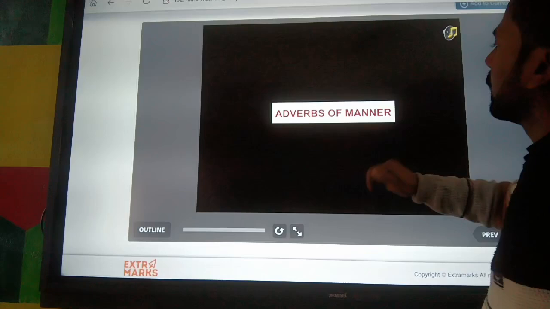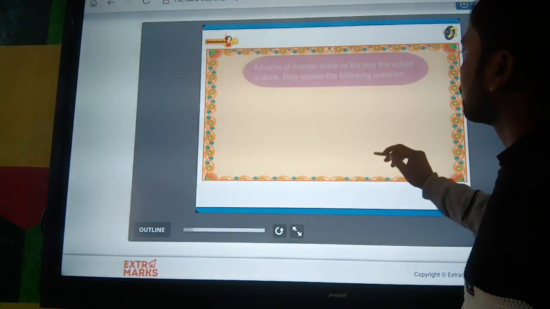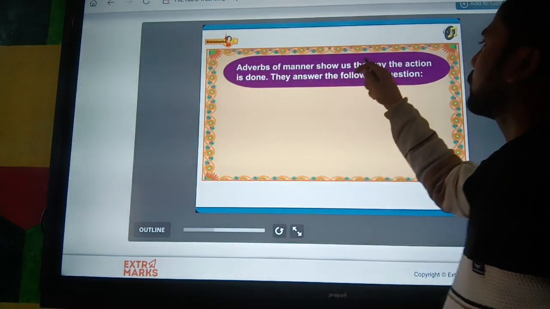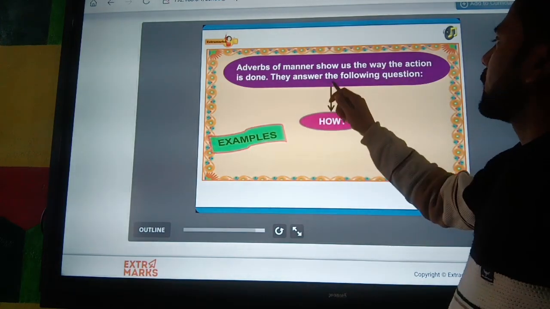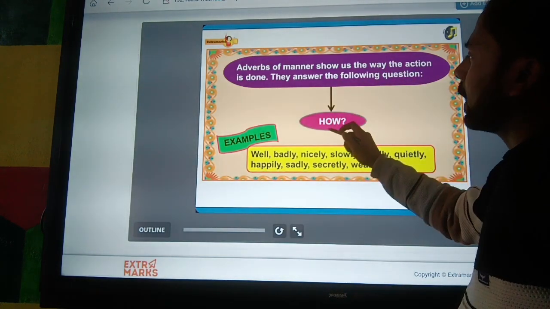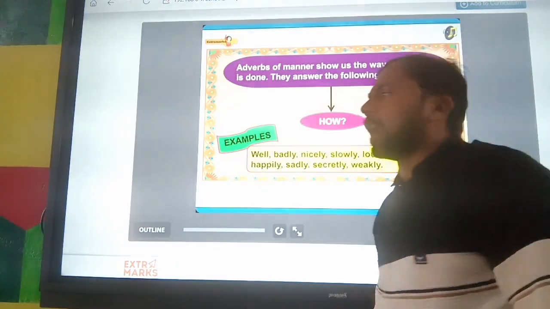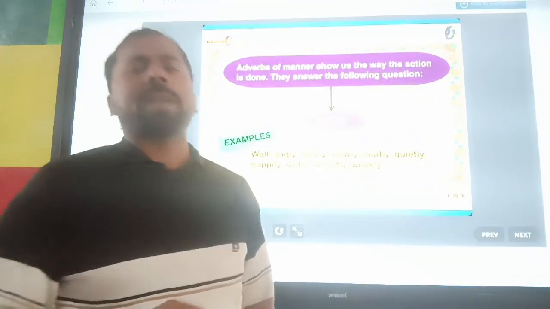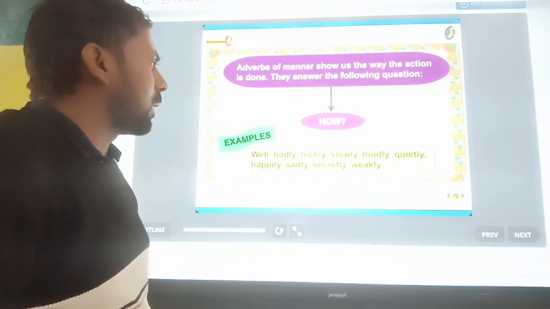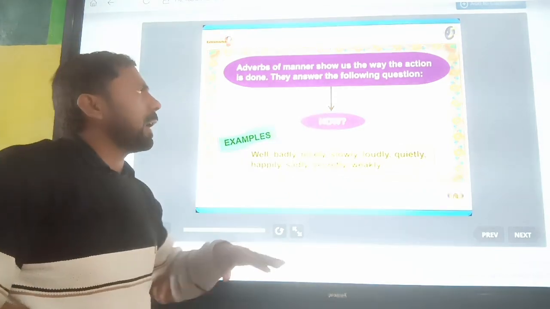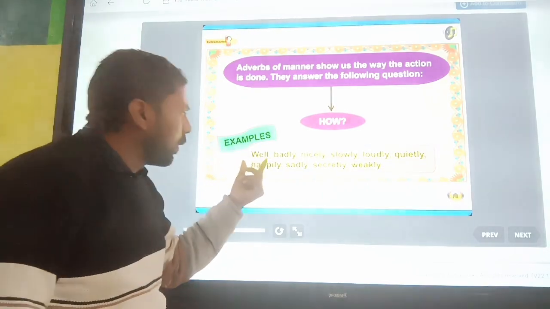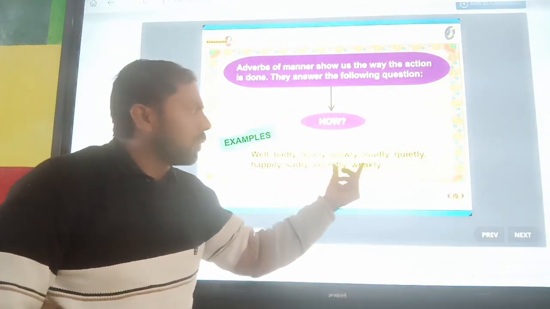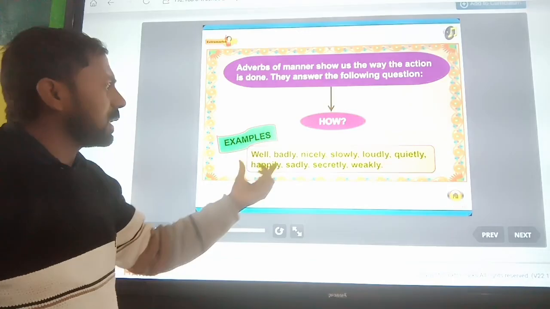First, what is the meaning of adverb of manner? You can see here, adverb of manner shows us the way the action is done. They answer questions like "how?" When you use the interrogative word "how" in a sentence, the answer we get is known as an adverb. What kind of adverb? Adverb of manner, like well, badly, nicely, slowly, loudly, quietly, happily, sadly, etc.